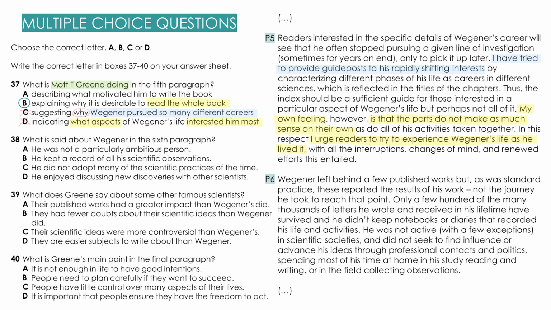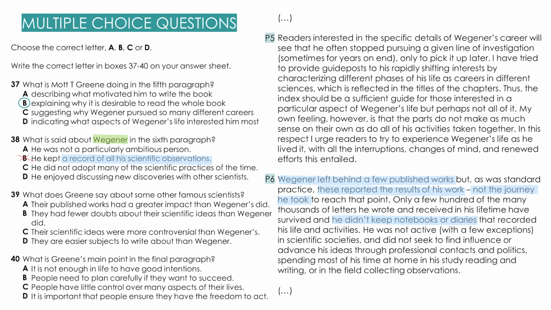37B. Question 38 is about Wegener, and in the 6th paragraph, we can read that he left behind a few published works. These reported the results of his work, not the journey he took. And if you look at option B, he kept a record of all his scientific observations, or he wrote down all the information about his observations, but actually he didn't do it in his books. And further we can read, he didn't keep notebooks or diaries, so B is incorrect.